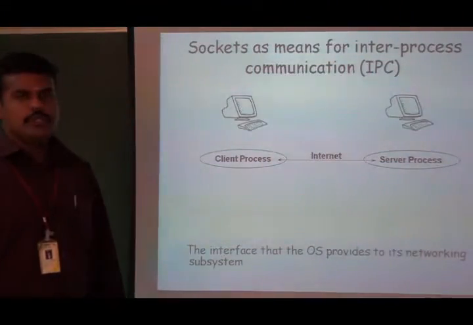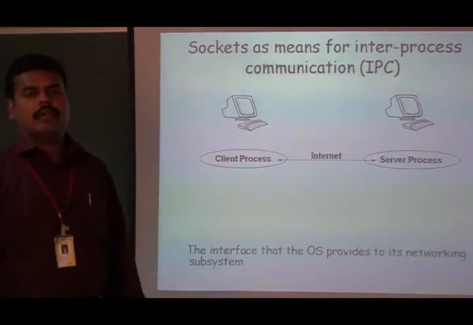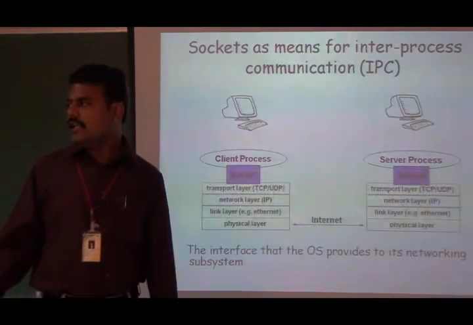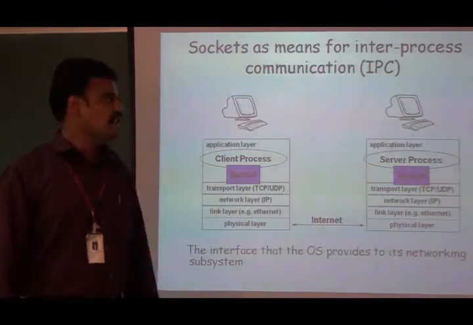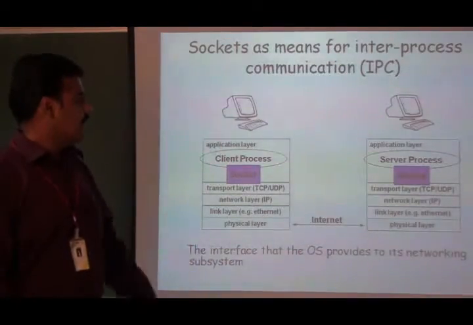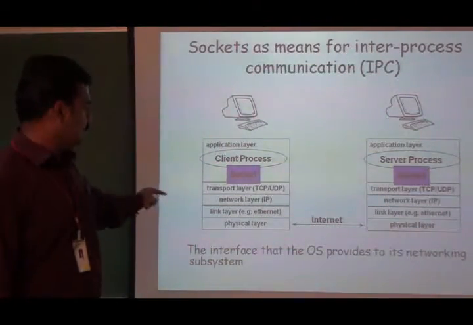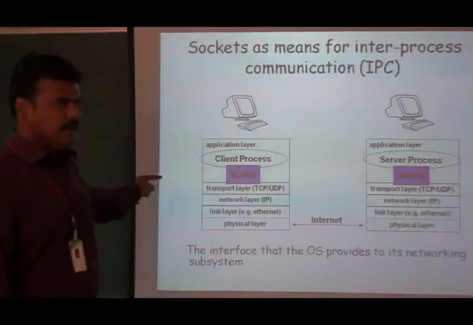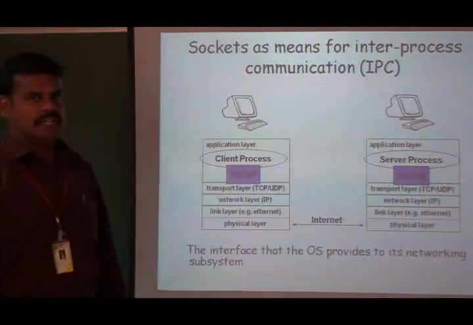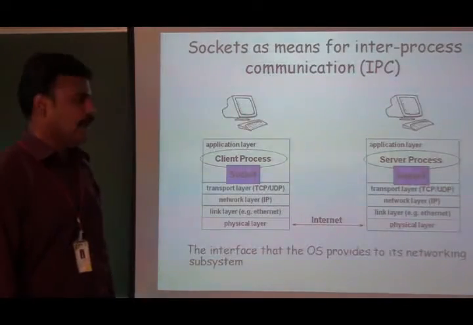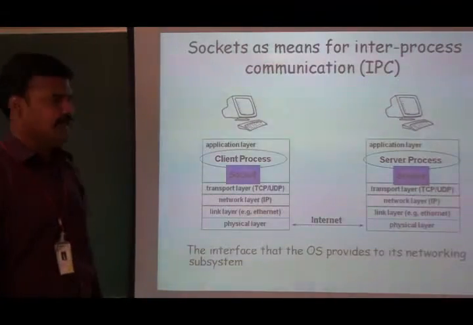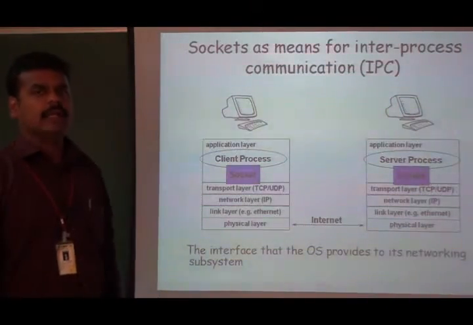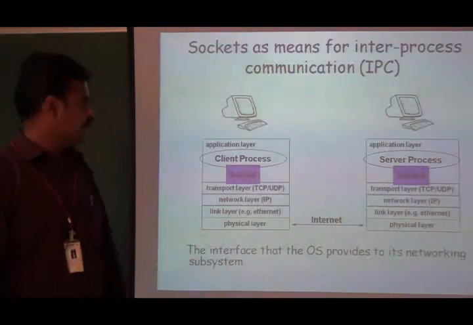The common way to describe the layers in a computer network is the OSI model or TCP/IP model. Okay, TCP/IP model consists of 5 different layers. Starting from bottom, physical layer, data link layer or link layer. Next one we have a network layer. Next we have a transport layer. On top of that we have an application layer. The bottom 2 layers, physical layer and link layer or data link layer, are hardware layers or device drivers that will come within a system.